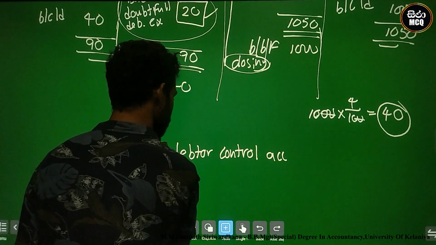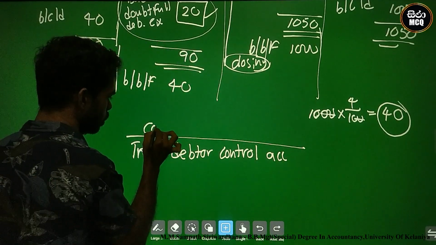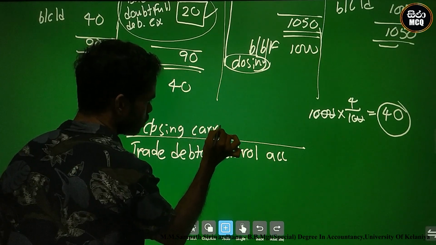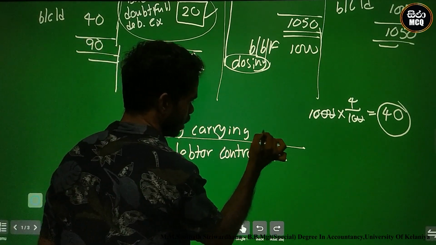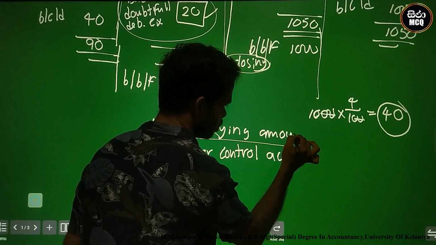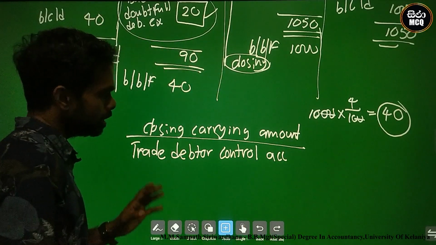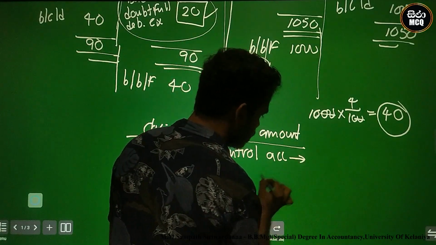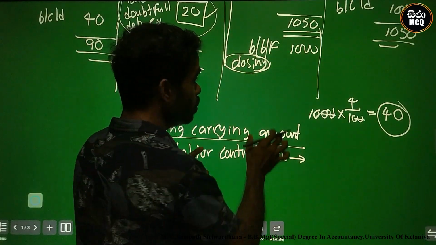This is the closing carrying amount. At this time there is a trade debtor control account balance. We must extract the closing balance.